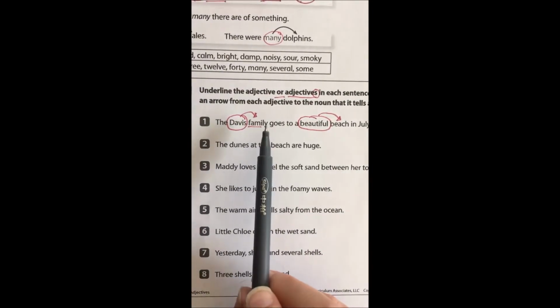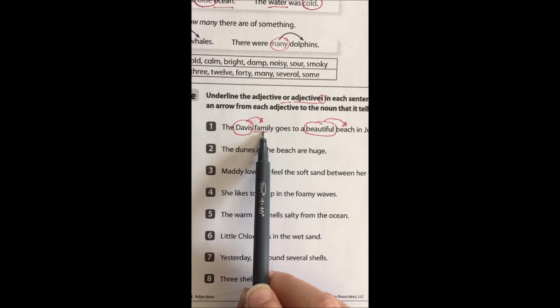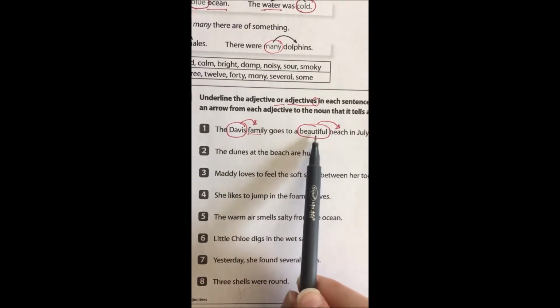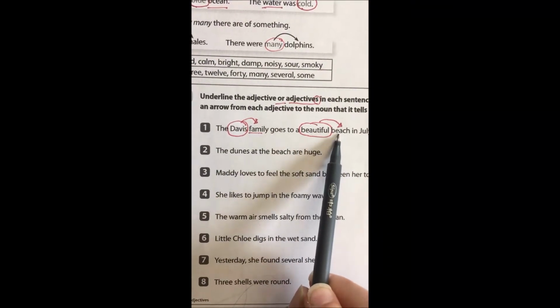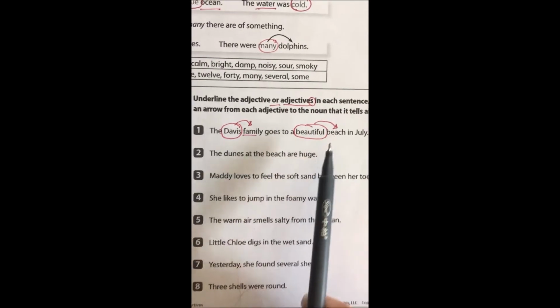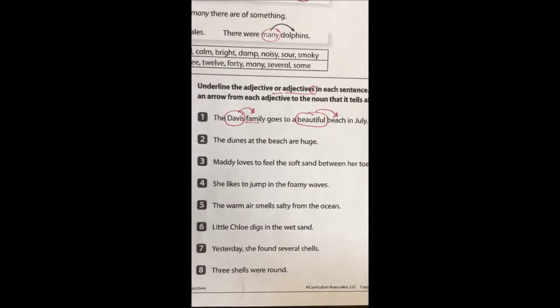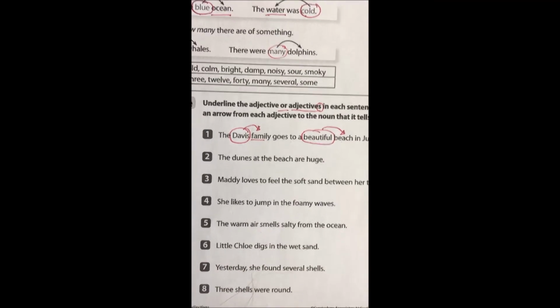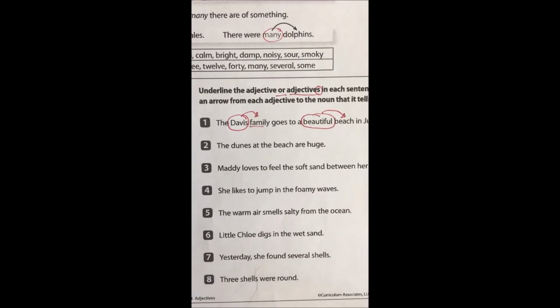So I've got the Davis family. Davis modifying or changing family, telling what kind of family it is. It's the Davis family. Beautiful beach. Beautiful is the adjective modifying beach. It's telling what kind of beach. Some of your adjectives are going to describe a noun, telling what kind, by how it looks, feels, sounds, tastes, or smells, or how many.